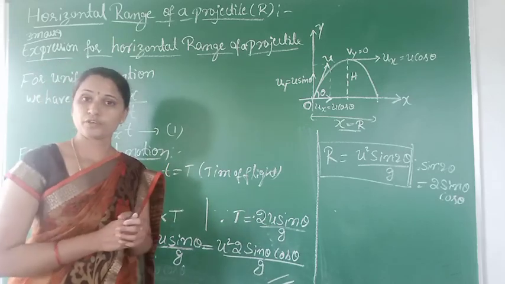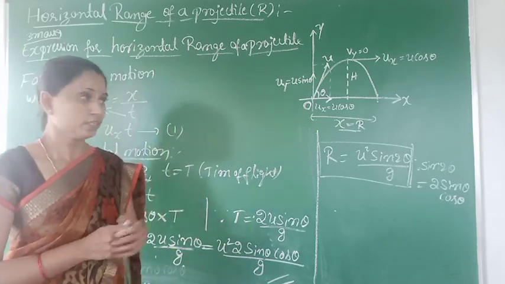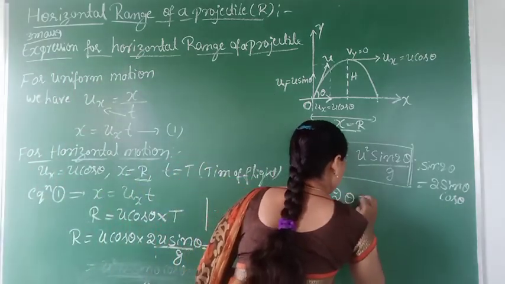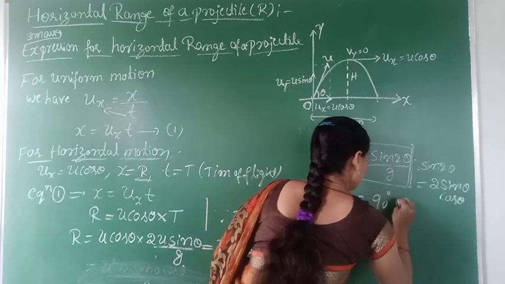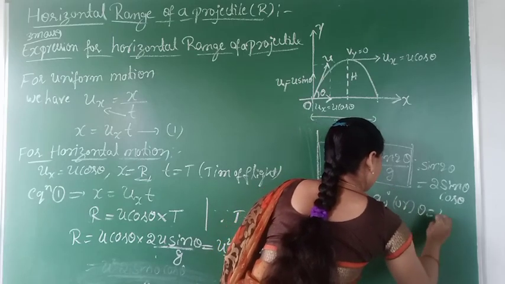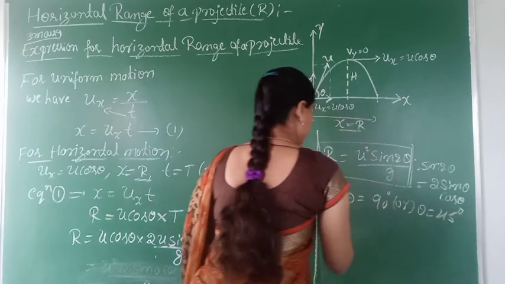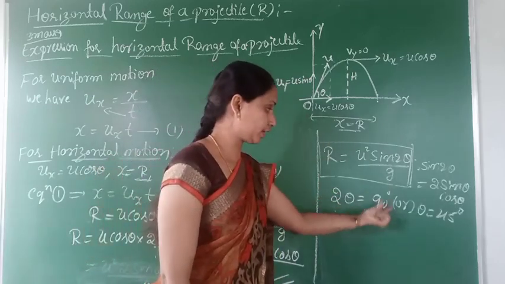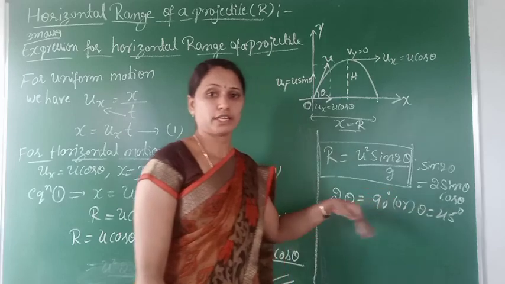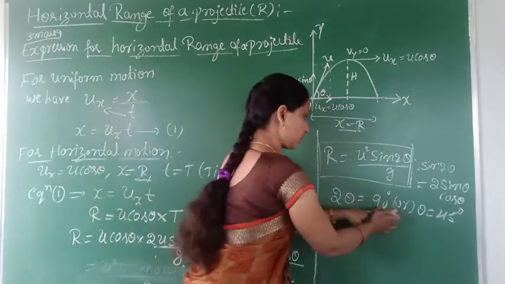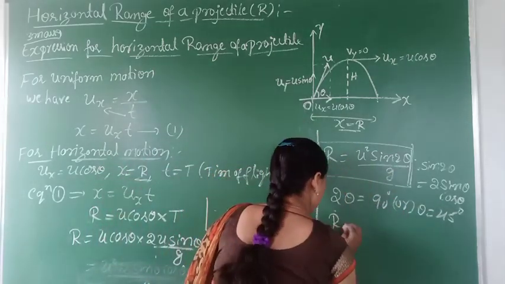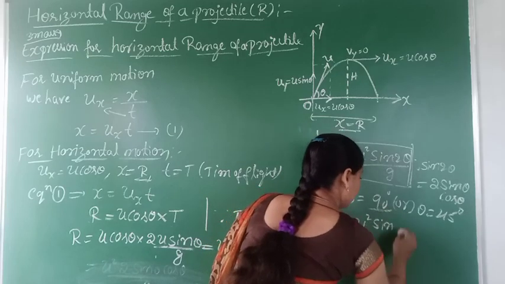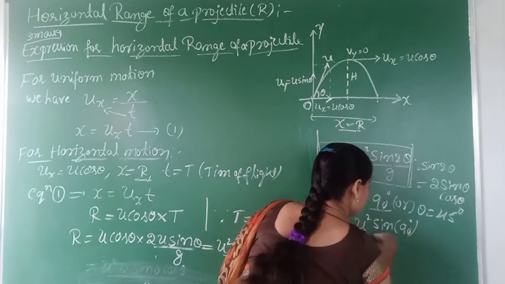Clear? So for uniform horizontal motion, the range of projectile is maximum when 2 theta is equal to 90 degree, or theta is equal to 45 degree. Now substituting this value in this equation, R is equal to u square sin 2 theta, which is here 90 degree, by g.